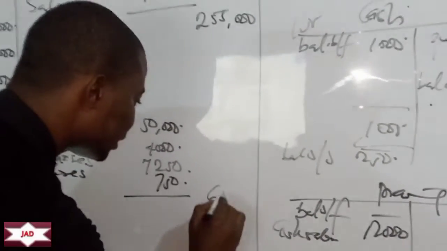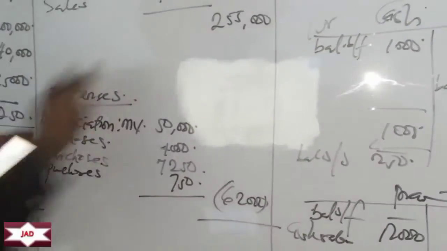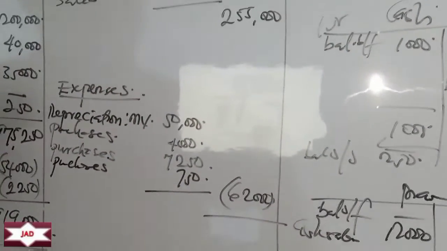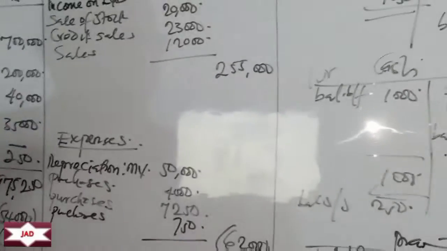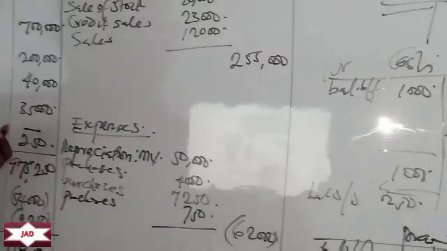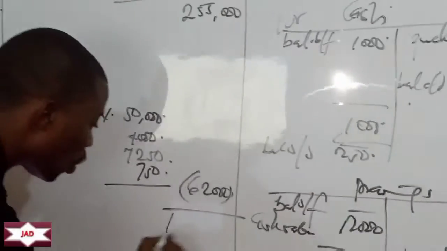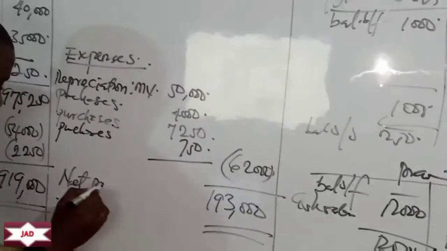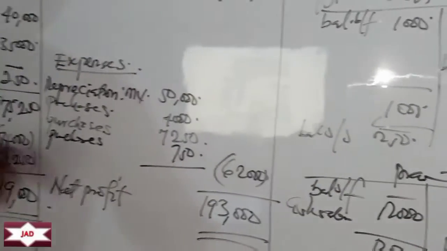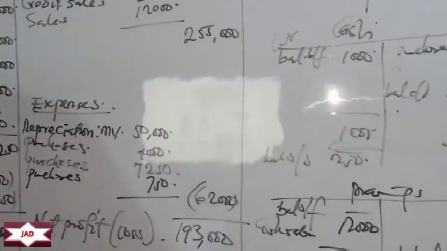I have 62,000. So if you take out your expense from your what? Income. Okay? Take out your expense from your income. So we have 255,000 minus 62,000. We have 193,000. So this is your what? Net profit. If this were higher than this, then I would have a net what? Loss. So that's requirement B.